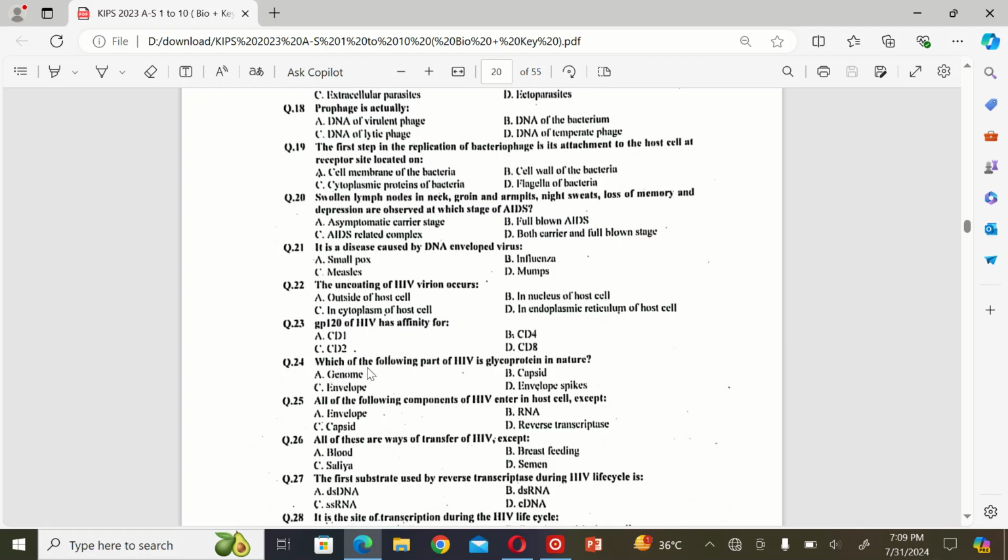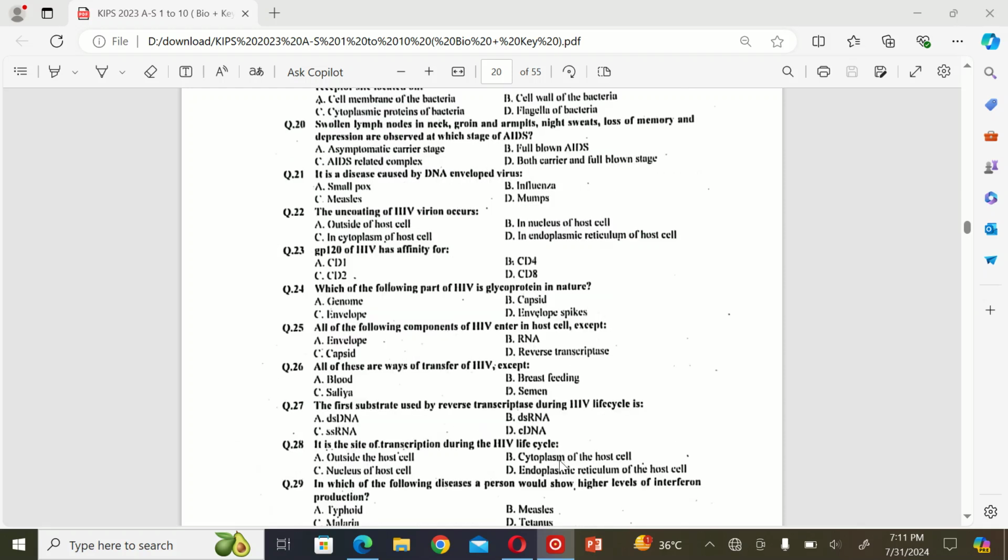The next MCQ: which of the following parts of HIV is glycoprotein in nature? A. Genome, B. Capsid, C. Envelope, and D. Envelope spike. So the correct option is D. Envelope spike. The next MCQ: all of the following components of HIV enter the host cell except A. Envelope, B. RNA, C. Capsid, D. reverse transcriptase. So the correct option is A.